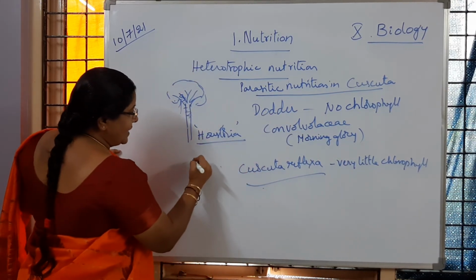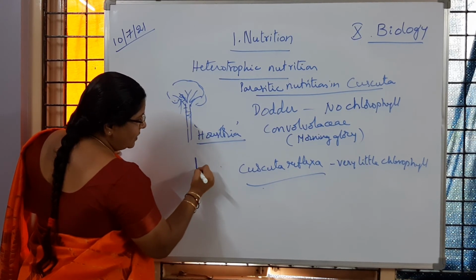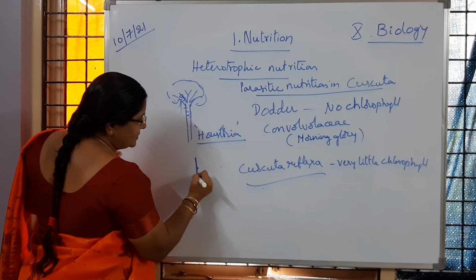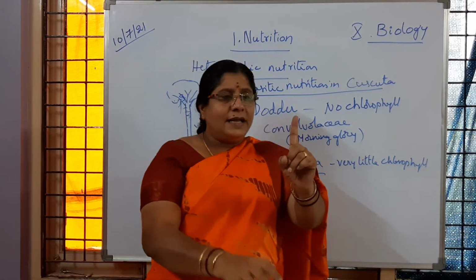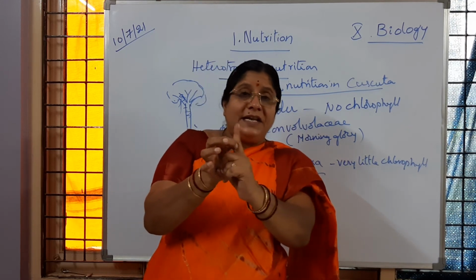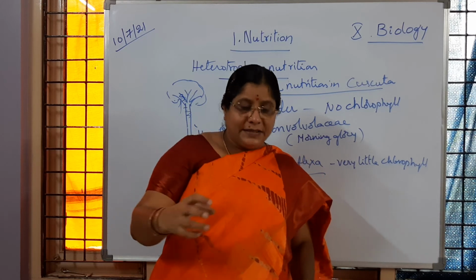Haustoria are, for example, thread-like structures. If you observe, children, you can see small finger-like structures. What are they? They are haustoria. So when the plant is there like this, they can hold or reach the phloem tissue of the main plant and they are going to get the nourishment.